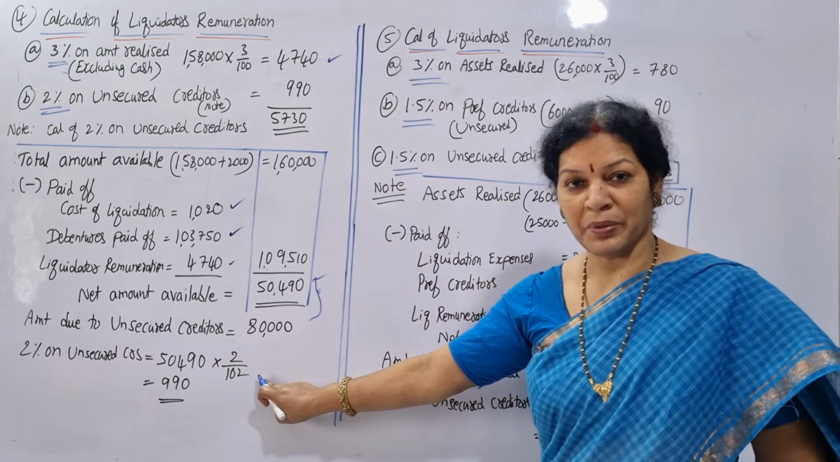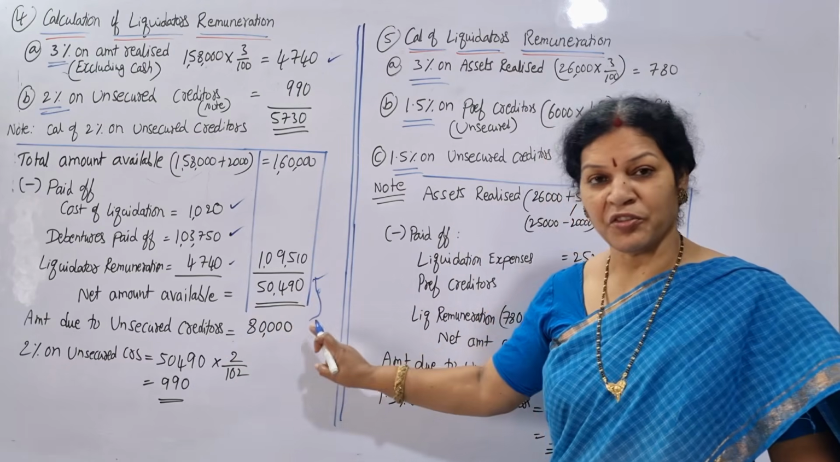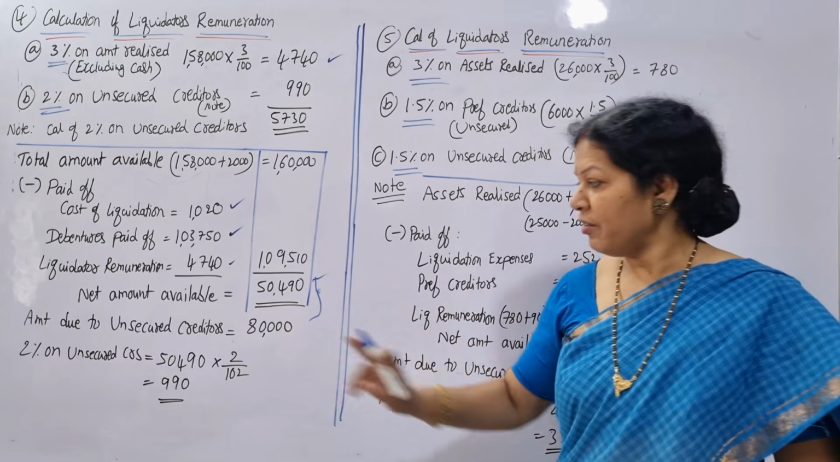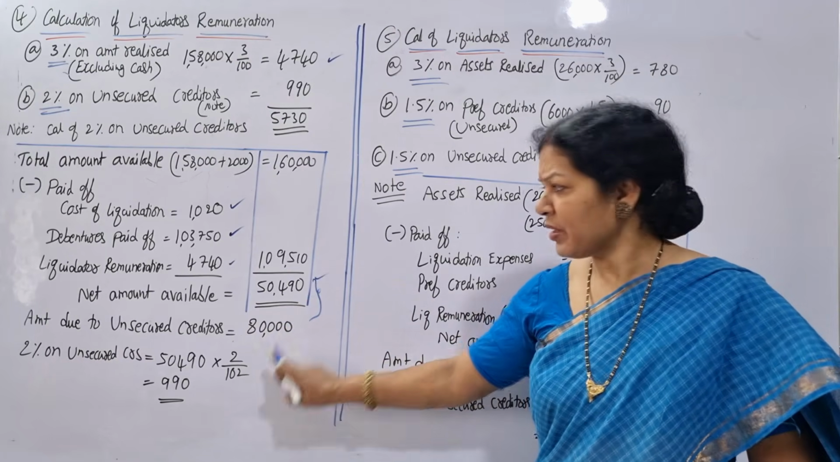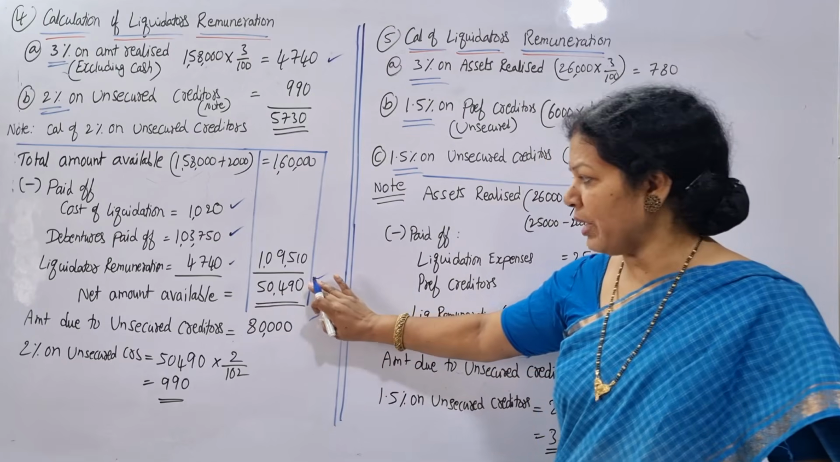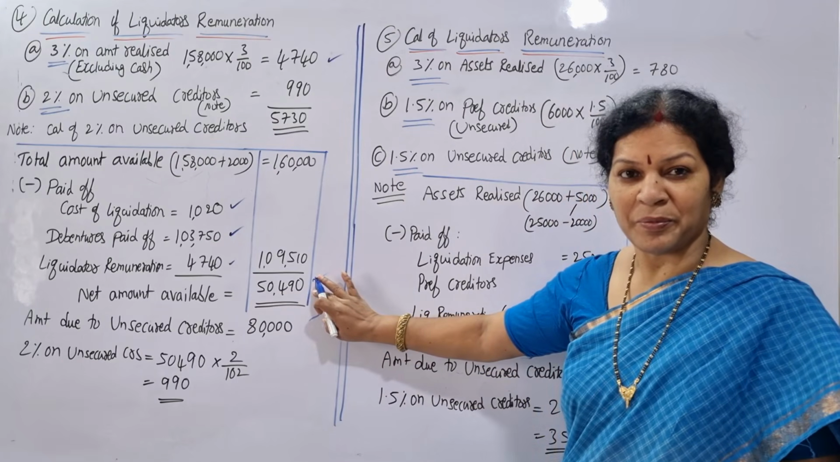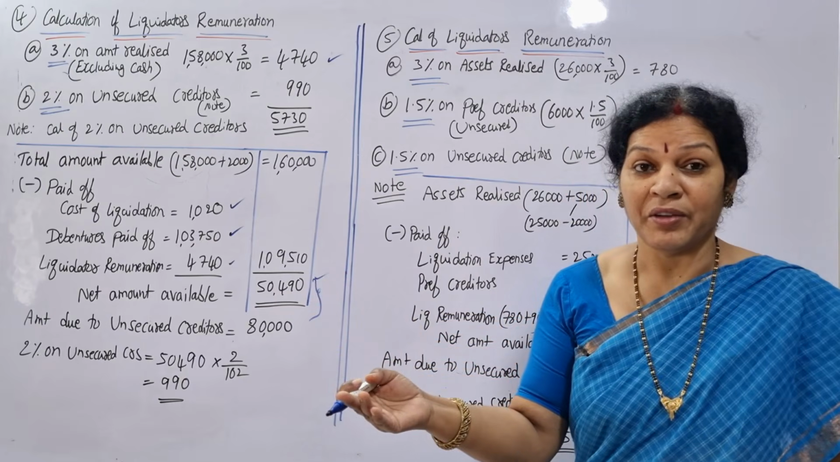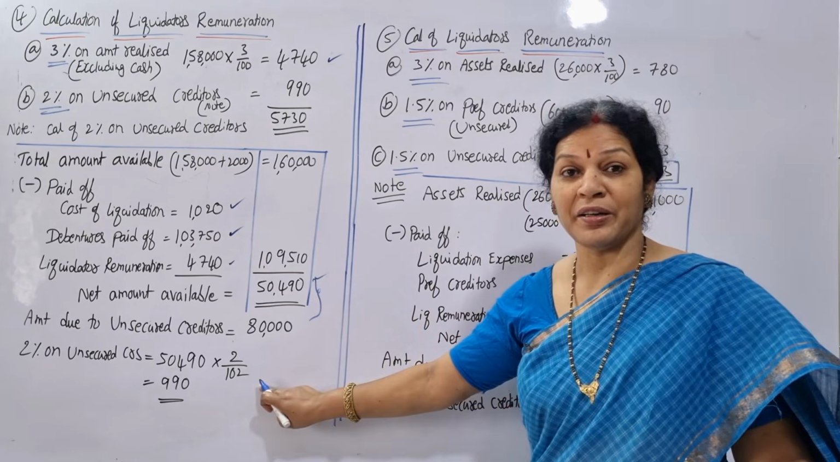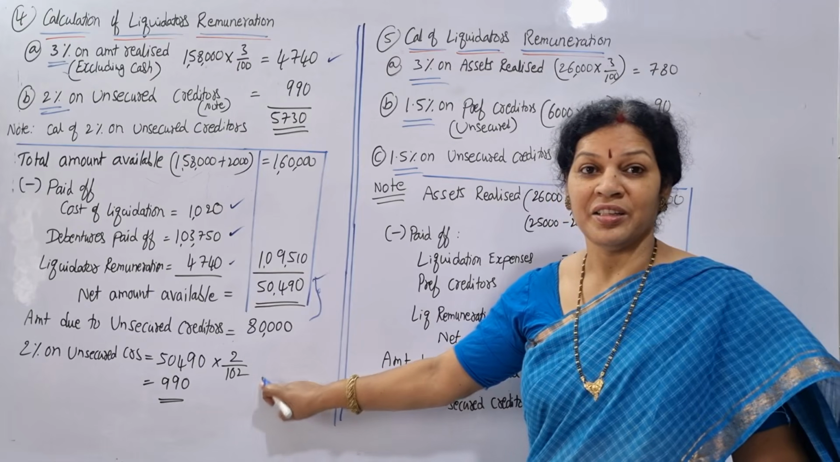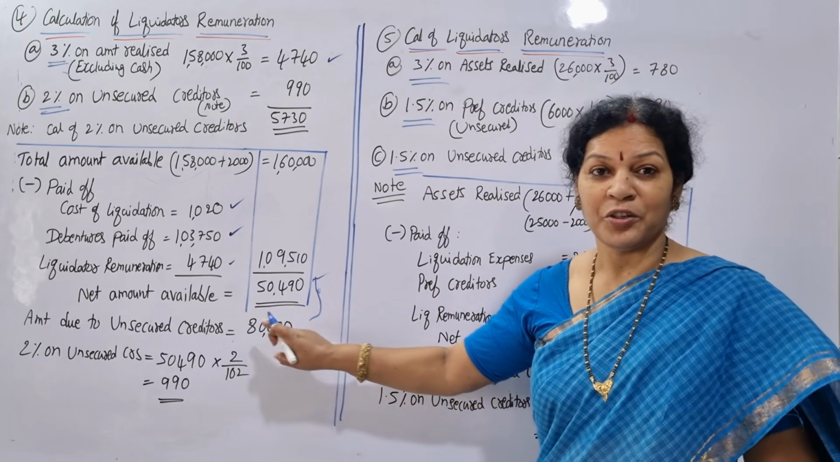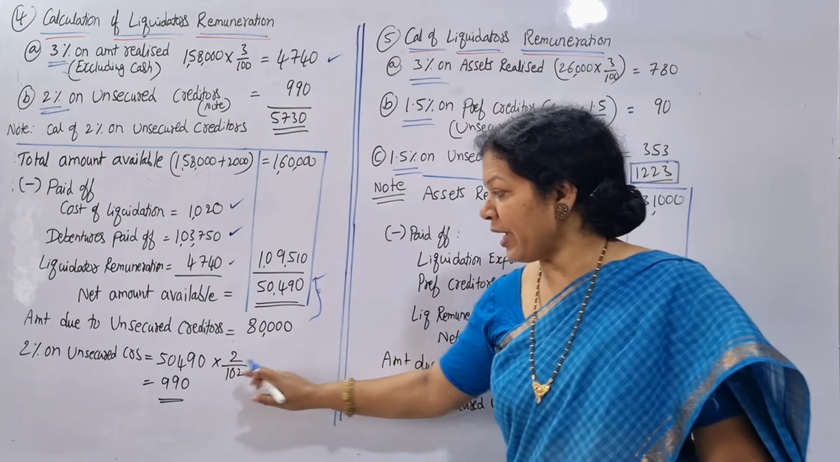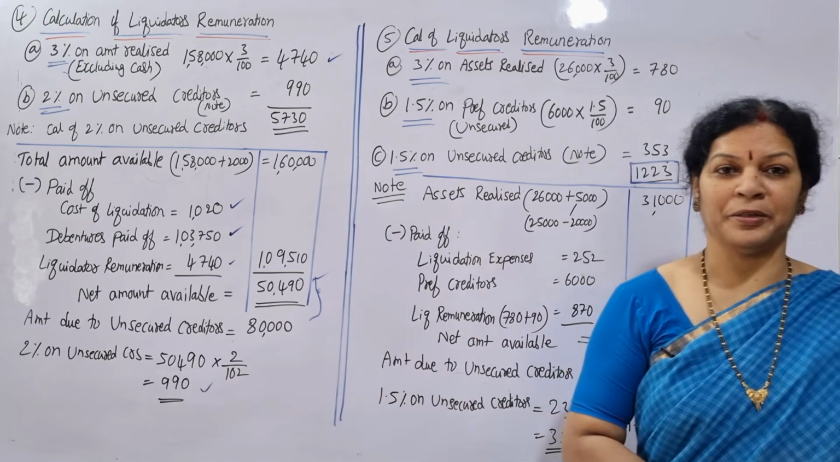This is 100 plus 2, because where sufficient amount is not available, we'll be taking 2 by 102. If at all the amount is 90,000, then we have to pay 80,000 only. When we have sufficient amount, 2 by 100 only. Insufficient, 2 by 102. So if you calculate, we are getting 990.